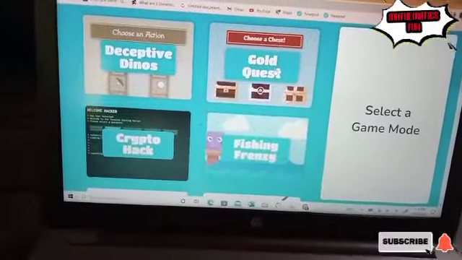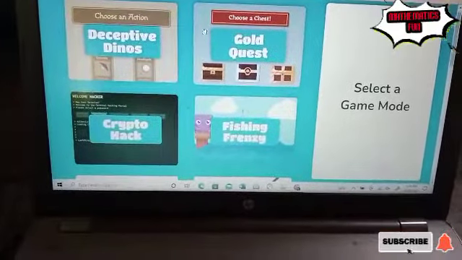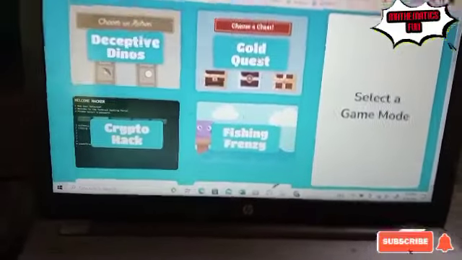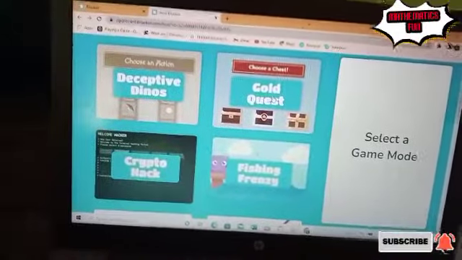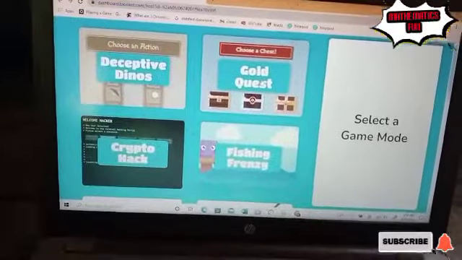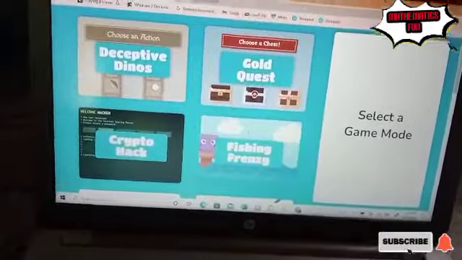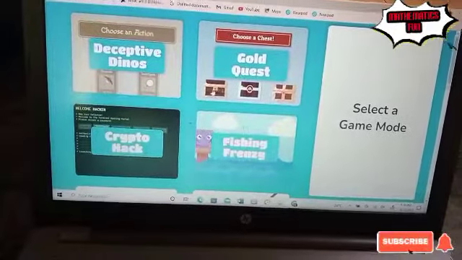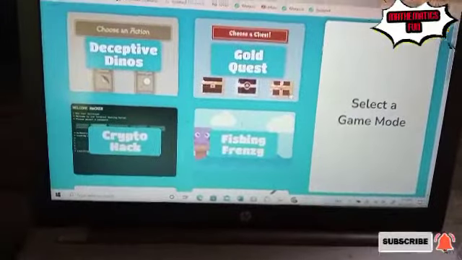So then I'll choose the particular game mode I want them to use. We have the Gold Quest. In this Gold Quest, when the question comes up and the students get the answer correctly, you are going to see these three boxes. Yes, this is one, two, three.